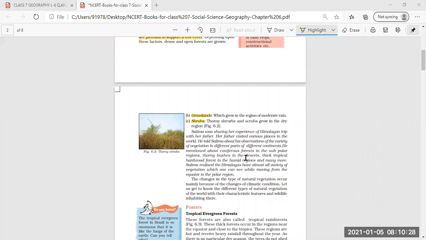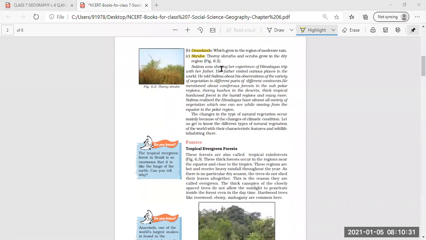Then further we have understood about these forests, grasslands, and shrubs separately, individually, and in detail form. And before that, we have understood that the changes in the type of natural vegetation occur just because of the change in the climatic condition. When the climatic condition changes even a little bit, it mostly matters for the plant life, for the growth of the plant life. Now, next, forest.